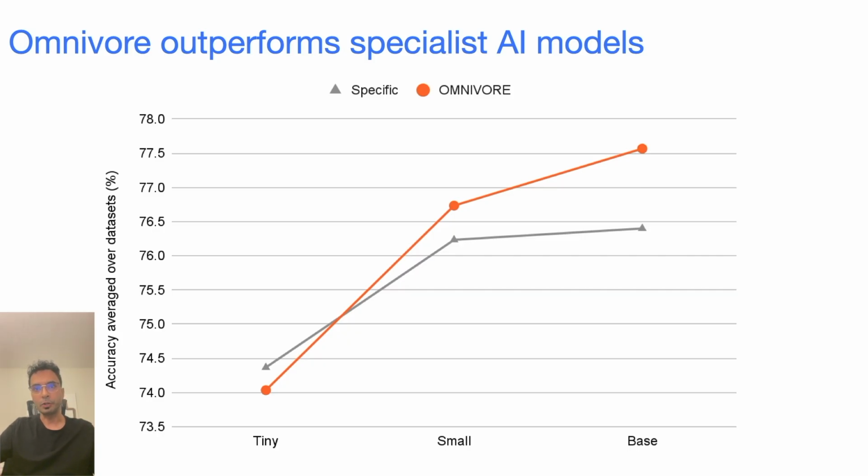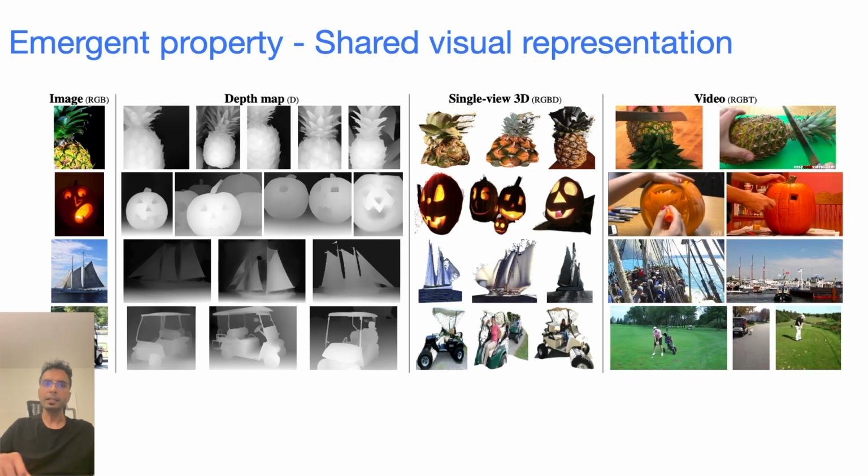The other interesting property was that these omnivorous models have an emergent behavior. We can take this representation and retrieve pineapples together. We can recognize these pineapples across depth, across single view 3D, across video, although we never trained on pineapples in 3D.